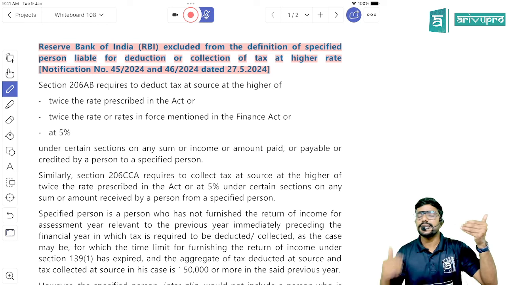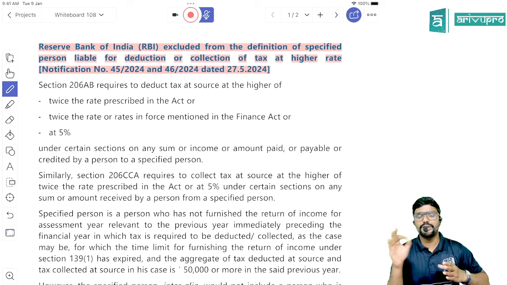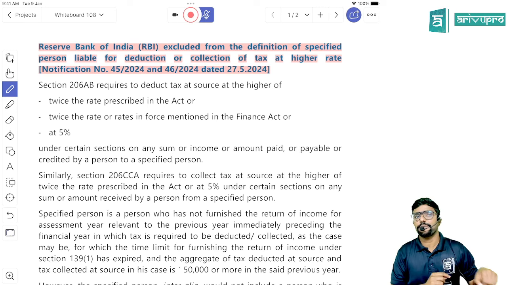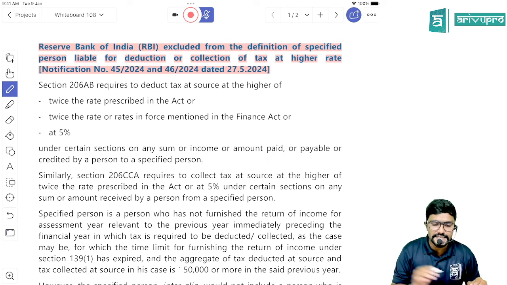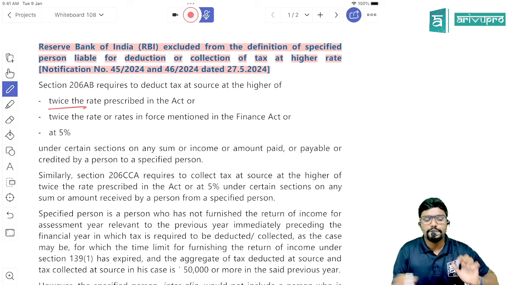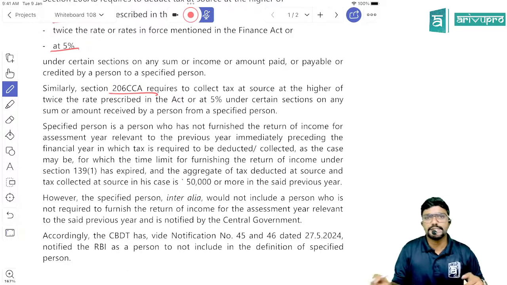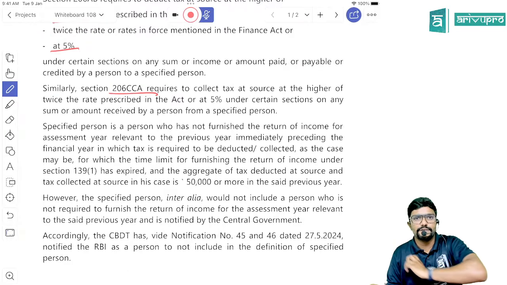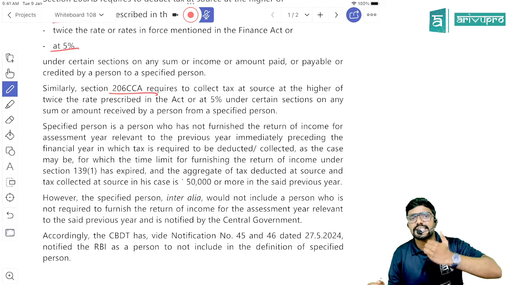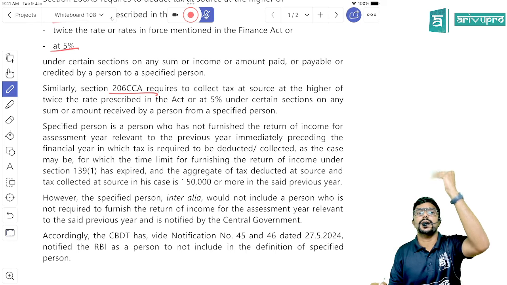Guys, you have seen in TDS and TCS, there are respective sections. In case of TDS, section 206AB will tell if the payee is a specified person. If the payee is a specified person, then the payer has to deduct TDS at twice the rate of TDS, whatever is the rate of TDS, twice of it, or 5%, whichever is higher. Same way, we have one section in TCS, section 206CCA, which tells if the buyer is a specified person, then the seller has to collect TCS at twice the actual rate of TCS or 5%, whichever is higher.